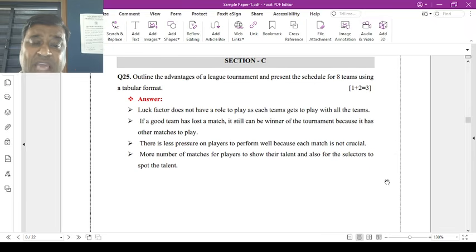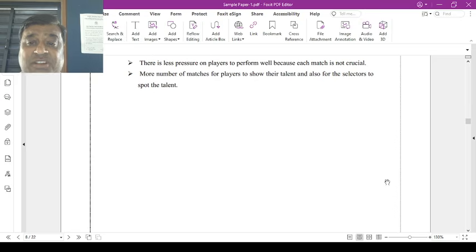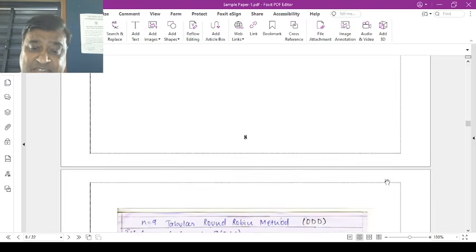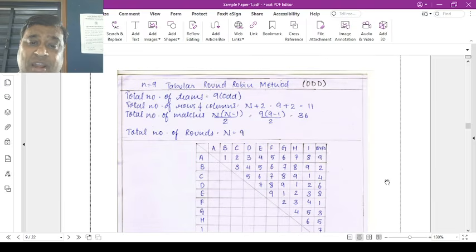Now answers: luck factors don't have a role, each team gets to play with all the teams. आपको they are the advantage. अगर आप lost होते हैं you can get the chance. Less pressure is there. More number of matches, the players' talents can be determined and shown to the selectors.